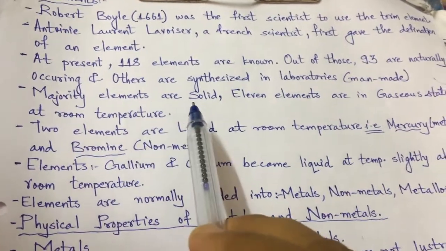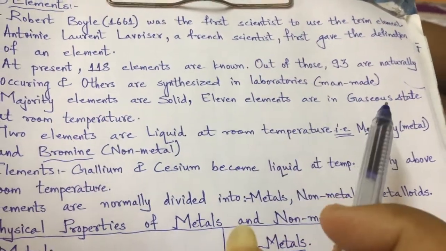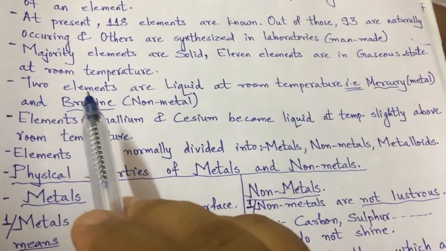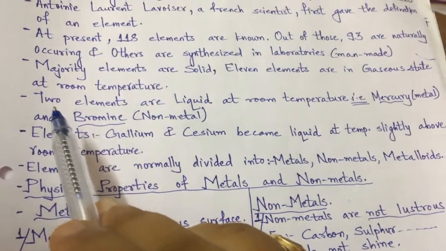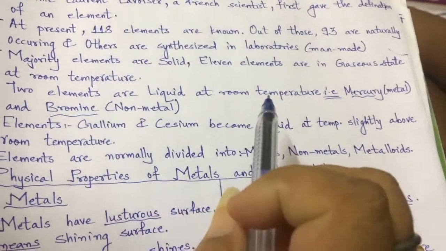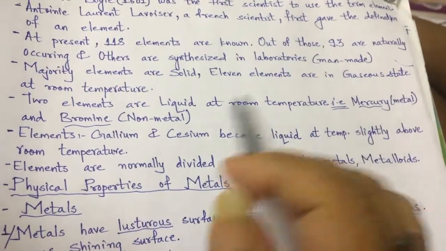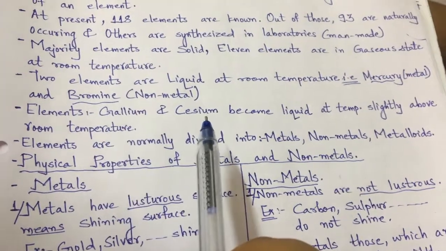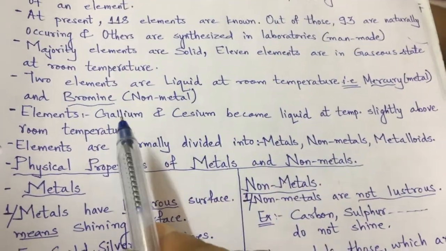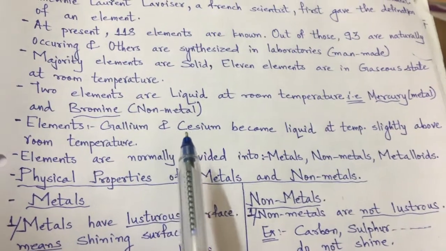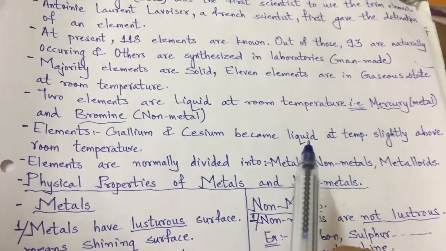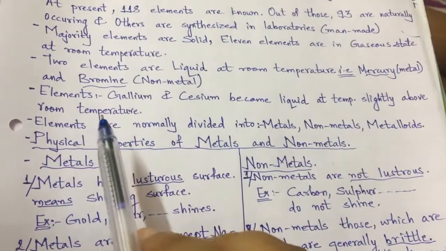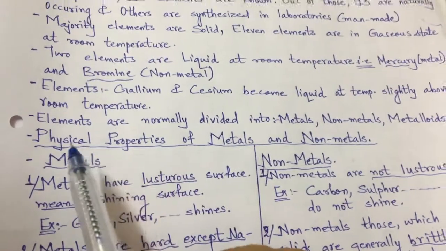Majority of elements are solid, 11 elements are in the gaseous state at room temperature, and two elements are liquid at room temperature, that is mercury, a metal, and bromine, a non-metal. Elements gallium and cesium become liquid. They are solid, but at room temperature even they become liquid, so they are specially stored where the temperature is maintained below room temperature.